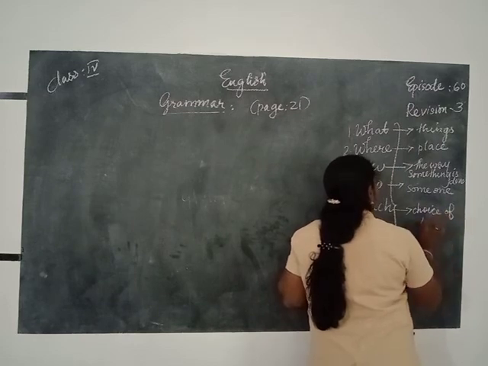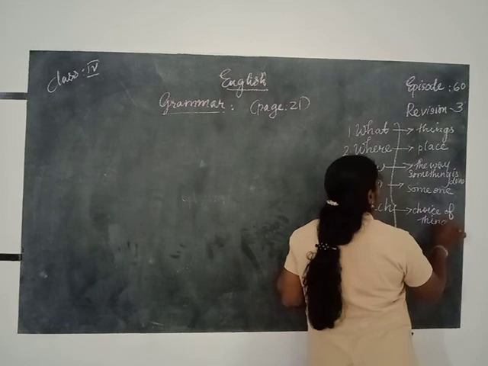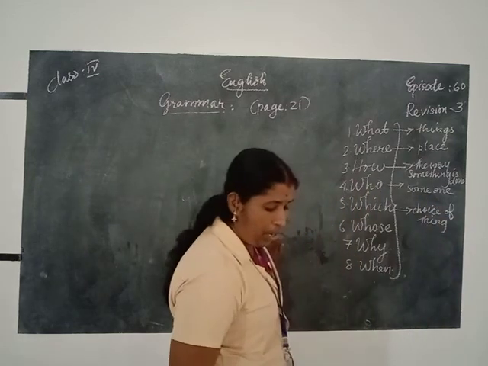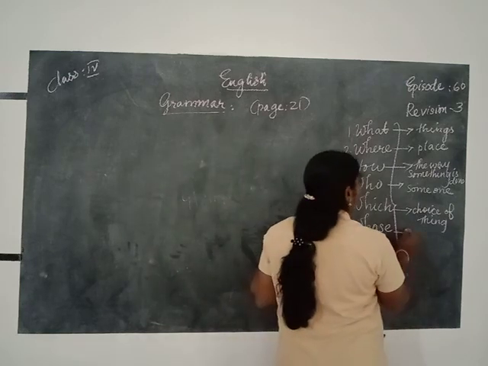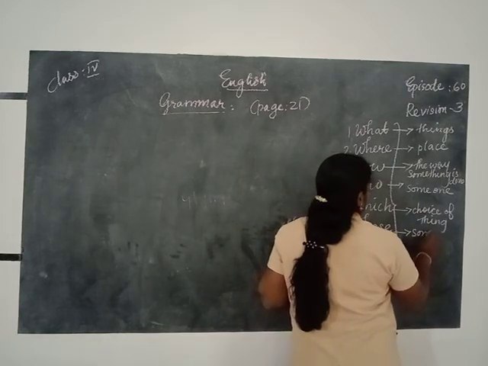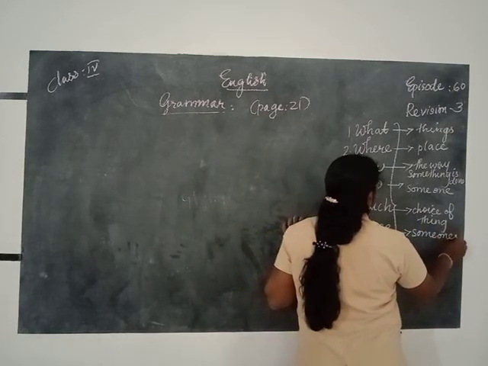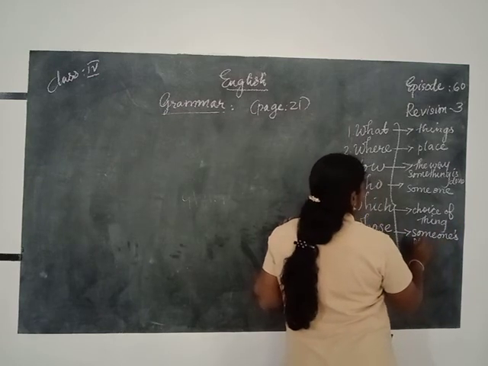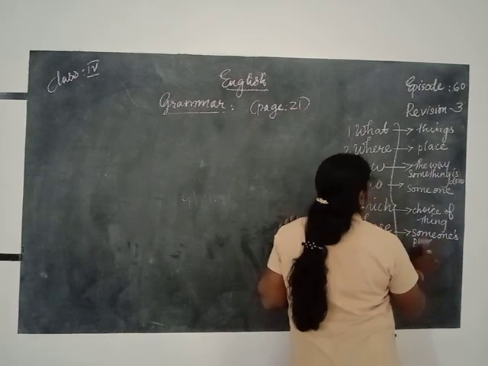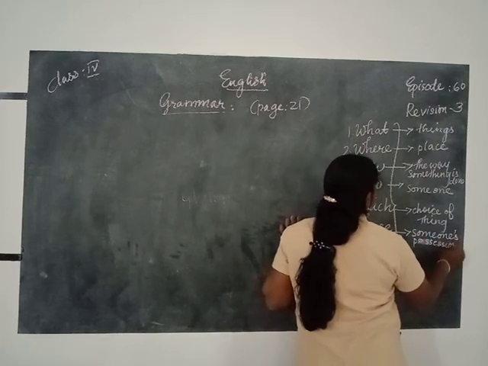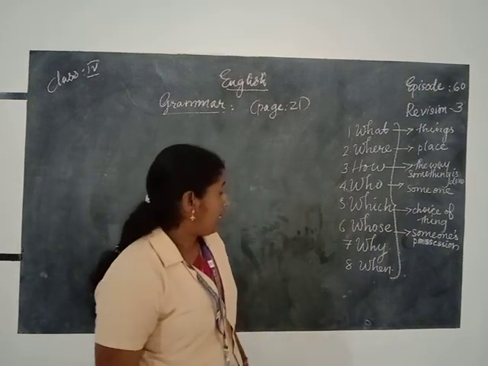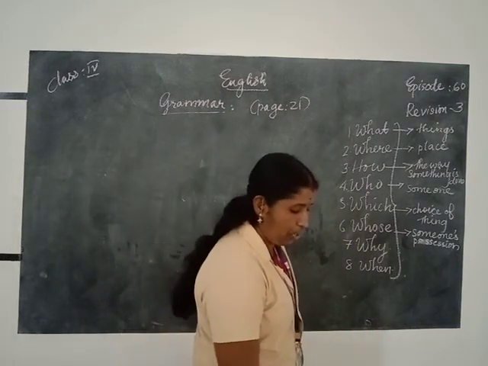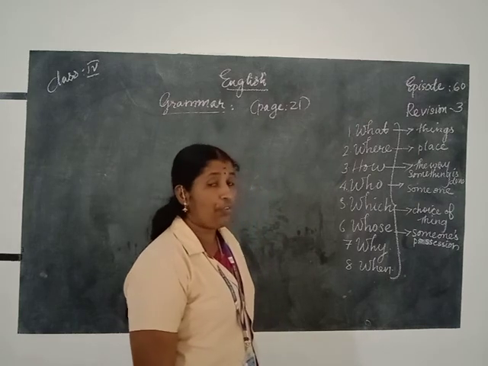And whose is used to ask about someone's possession. Possession.